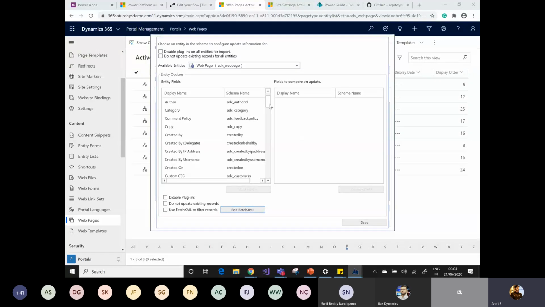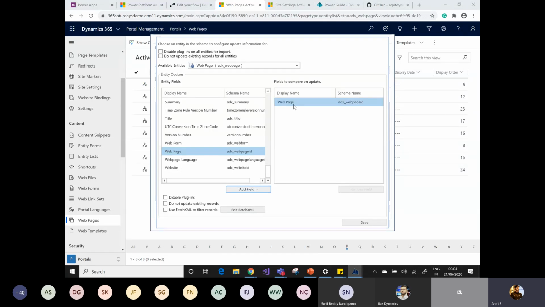For example, if you are creating web pages with the same name and you are not taking the primary field to map the records, then the configuration migration tool will create only a single record for those duplicates. So for the web pages, I have a web page ID. Always keep in mind that you need to select the primary field of that particular entity.